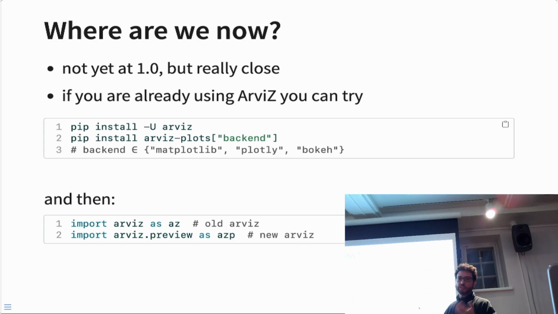But there is a lot of documentation to update because arviz is used by other libraries and to teach LLMs how to use the new arviz.